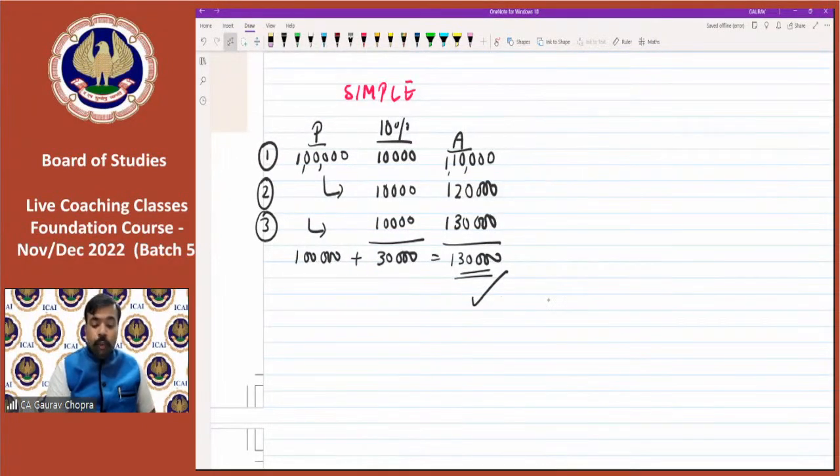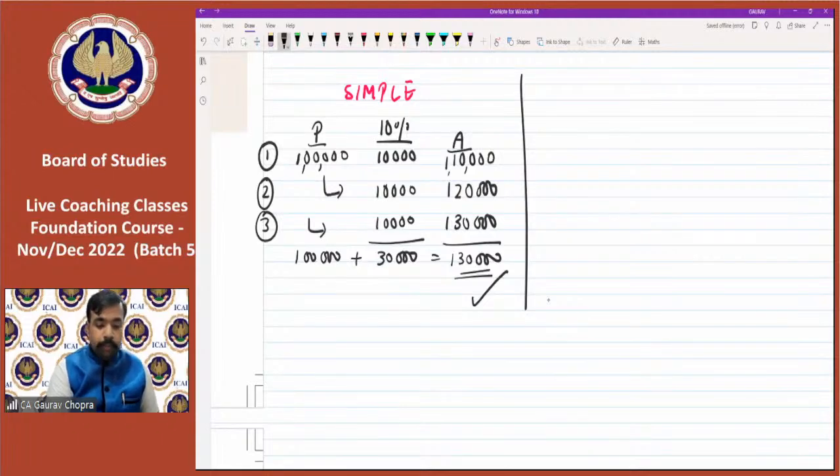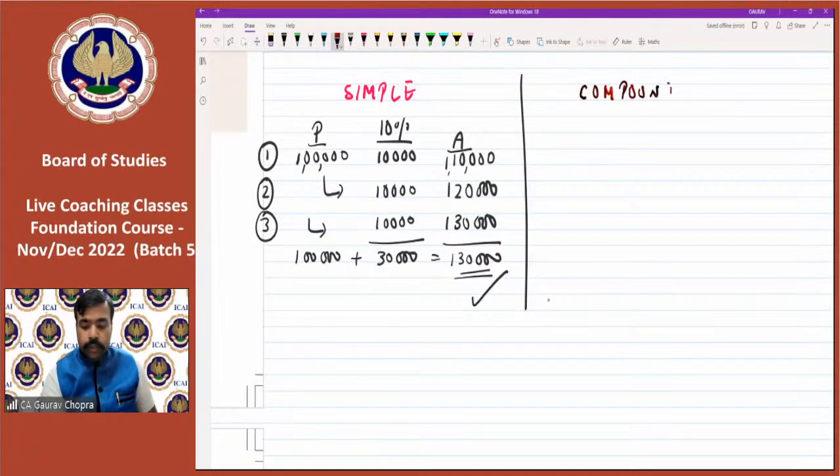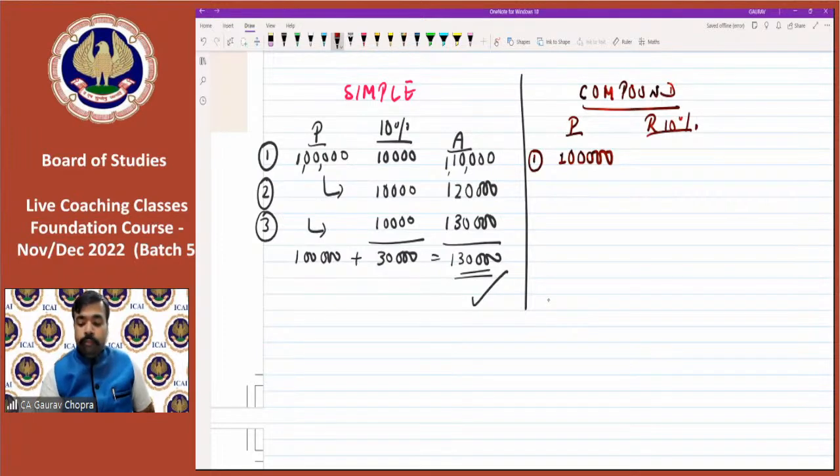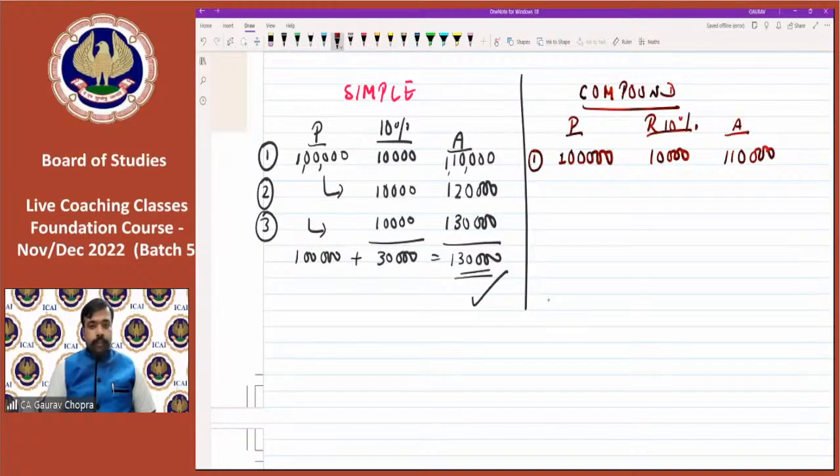But if it was compound, then what will happen? So let's check in case of compound interest. First is the principal. In the first year, the principal which we are having is 1 lakh. The rate is again the same, 10%. So 10% of 1 lakh is 10,000. And what will be the amount? The amount will be 1 lakh 10,000 at the end of the year.